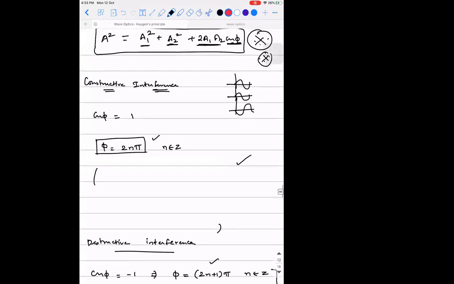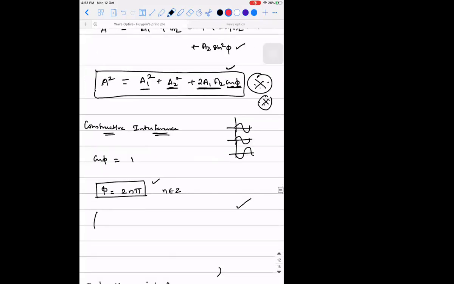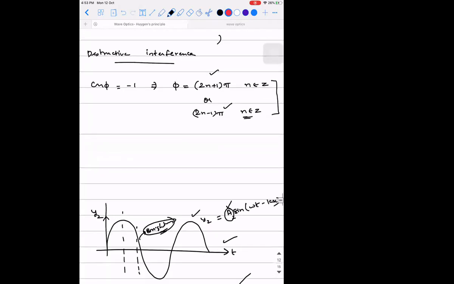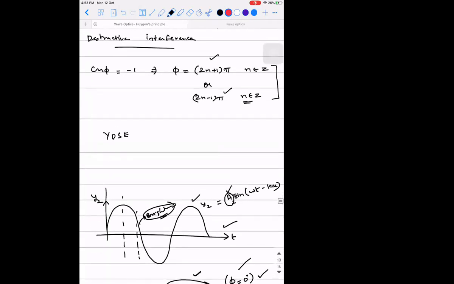Okay. So please practice this again. Next class, I will apply this concept to an experiment, which is called YDSE, Young's double slit experiment. This is going to be the next topic of discussion. But I want you guys to remind me that I need to explain a concept called path difference. Without explaining this, I can't go to this. I might forget. So I want somebody to remind me on this path difference. Please make a note of it.